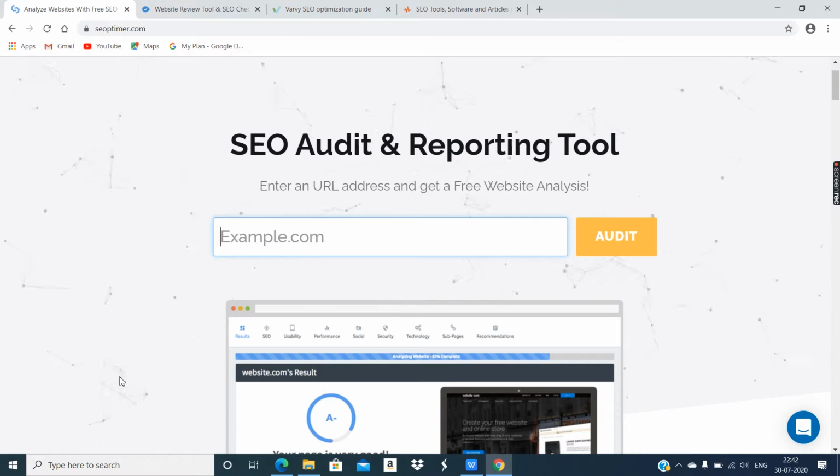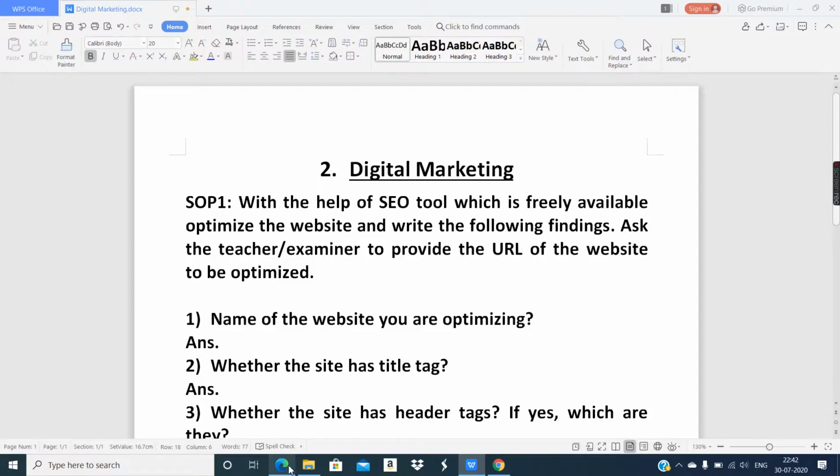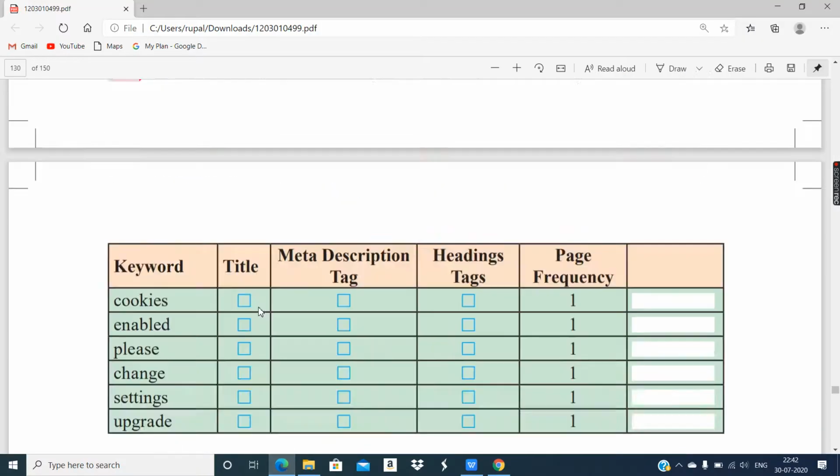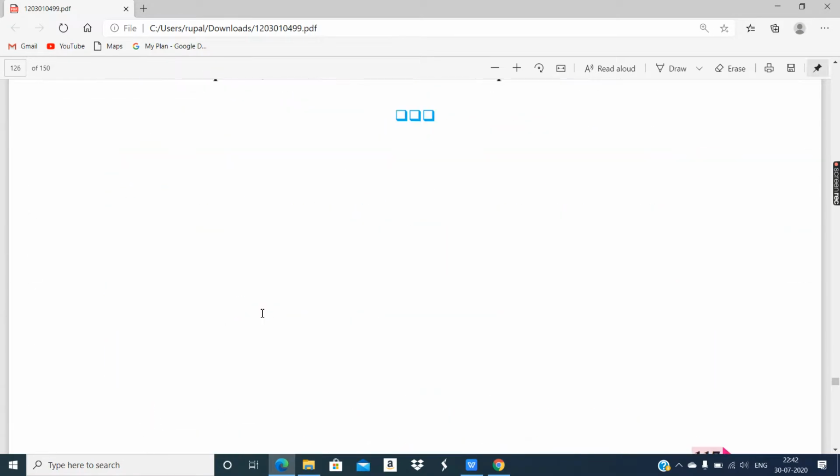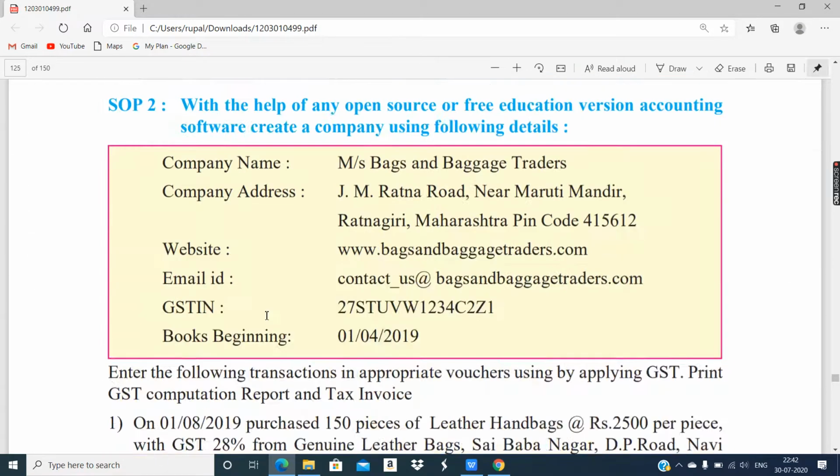And let's see the question. What does the question say? We'll read the question once. Okay. So this is the sample of the report. It's given in the textbook. You can see it.